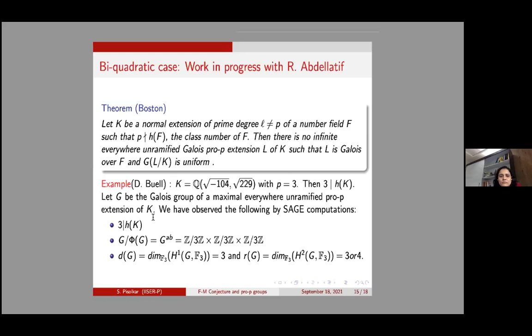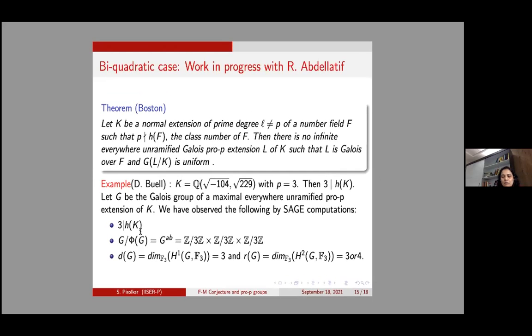Of course 3 also divides the class numbers of the quadratic extensions which are sitting inside K, Q(√-104) and Q(√229). So as you can see, because 3 divides h of K and 3 divides the class number of the respective quadratic extensions, the hypothesis of Boston's result fails.